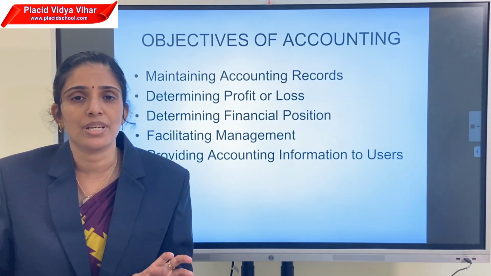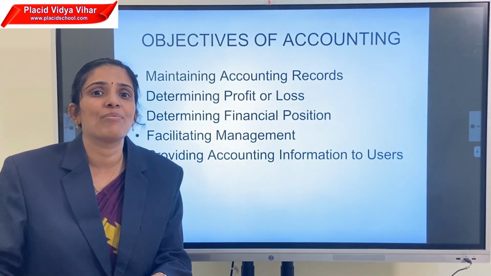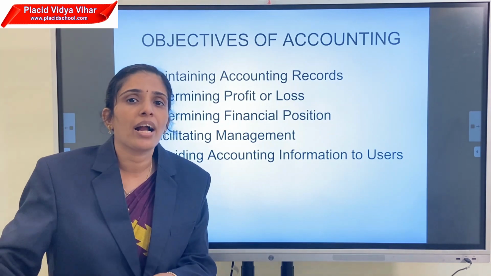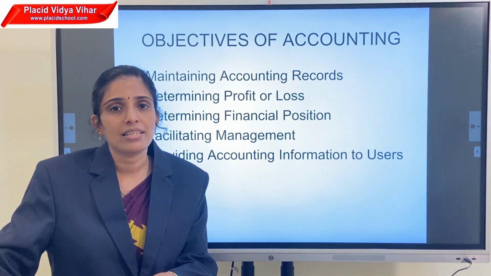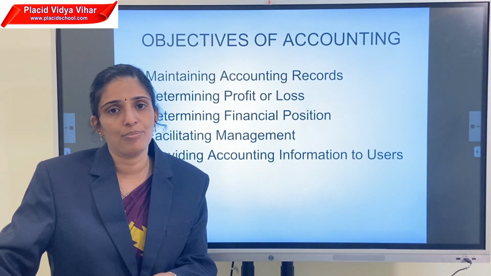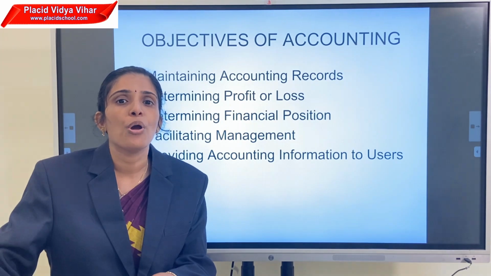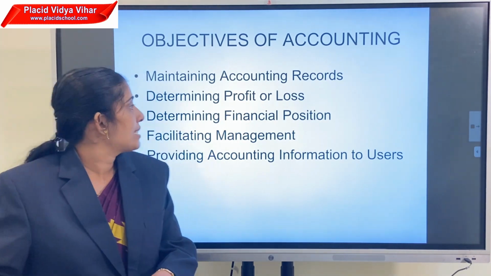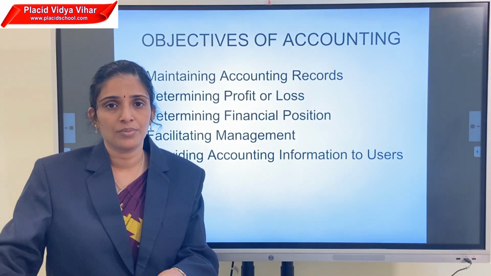That is the first objective, maintaining the accounting records. That means the systematic maintaining of accounting records. If the accounting records are systematically maintained, then the results of the organization are reliable. So the first objective of accounting is maintaining the accounting records. Then the second one is determining the profit or loss.